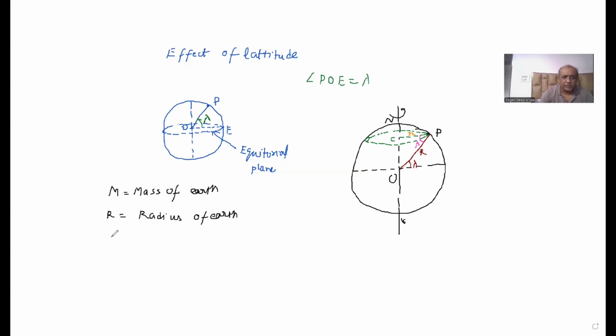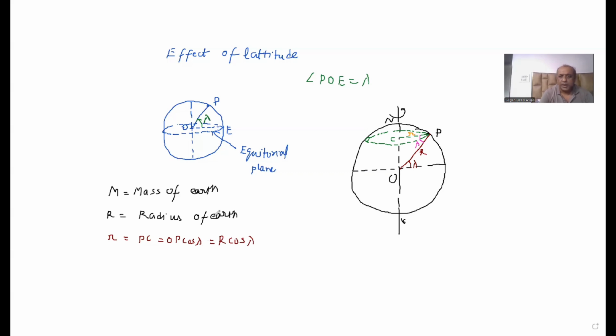And so we can easily say that small r, which is equal to PC, will be equal to OP cos lambda. And OP is equal to capital R, so small r is equal to capital R cos lambda.